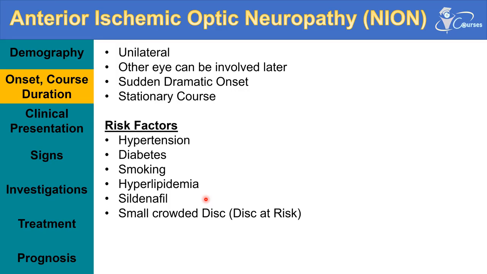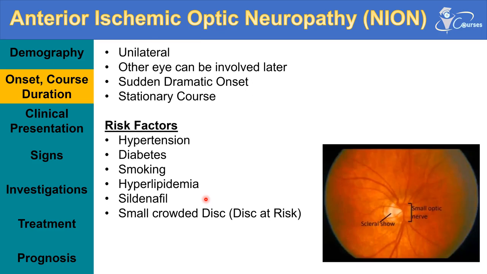There is also a term called a small crowded disc, or optic disc at risk. Those patients who have a very small, anatomically small optic disc will have crowding of the blood vessels at the surface of this optic disc. This makes them more liable to infarction, resulting in ischemic optic neuropathy. The Ischemic Optic Neuropathy Decompression Trial found that many patients enrolled had a small disc at the start. This small disc is called the disc at risk.